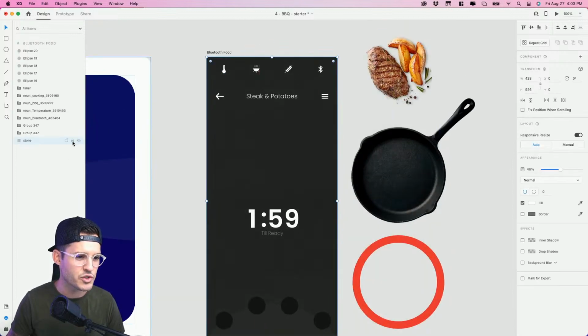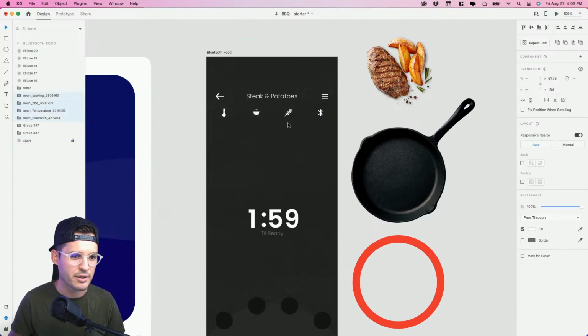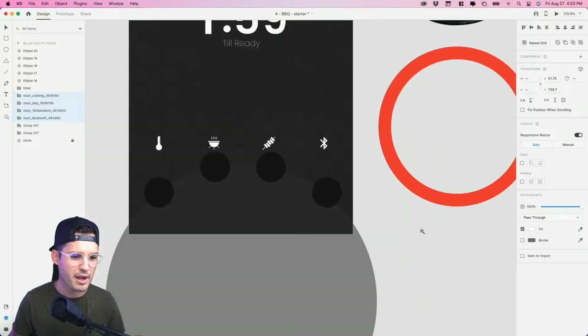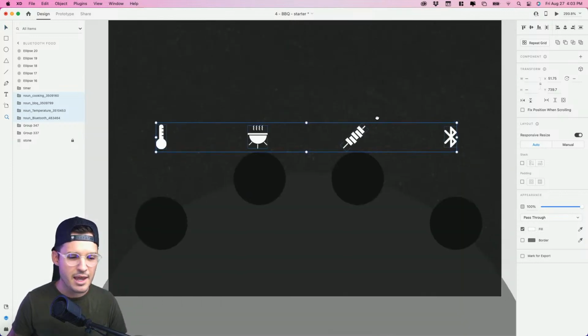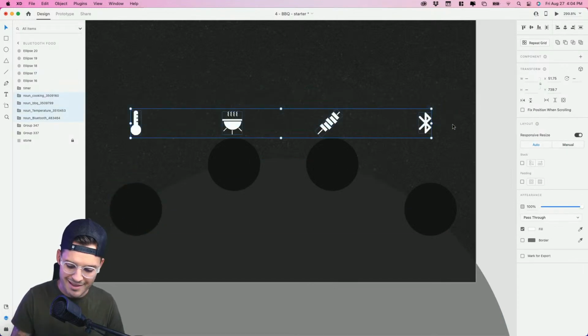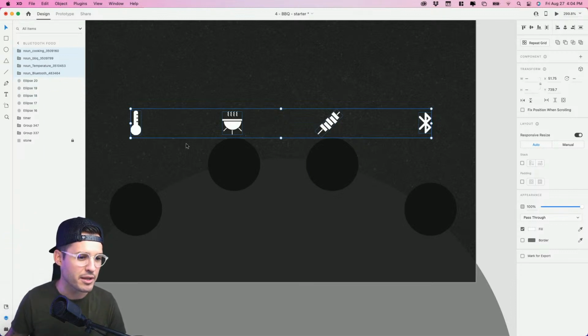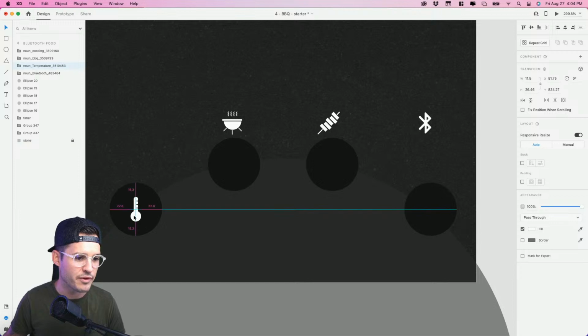Let's make sure we lock our stone texture that we have in place so we don't manipulate it or mess with it at all. I'm going to bring my icons down and just pop these into place. Let's make sure that all of them, I'm going to press Command and the right bracket key. And when I did that, you could see all of them moving up in my layers panel, just moving them on top. So just going to move my icons.